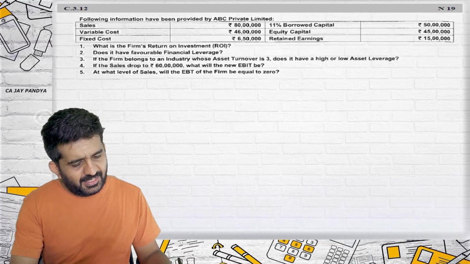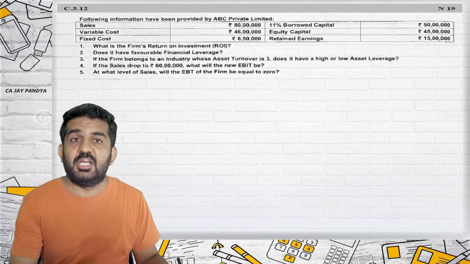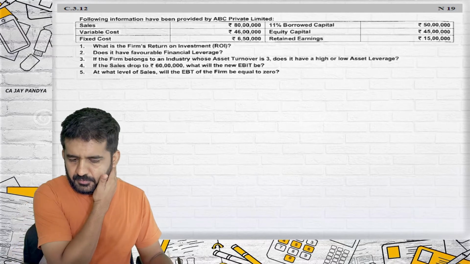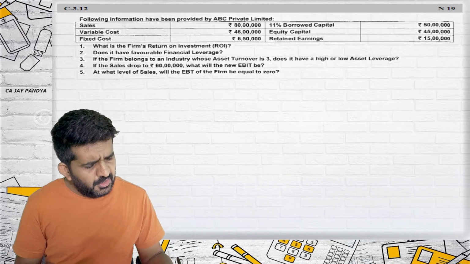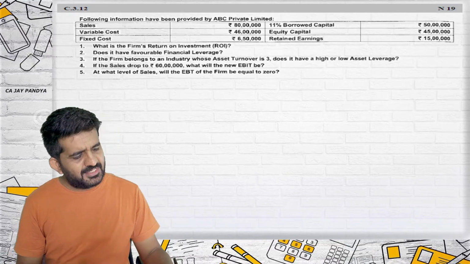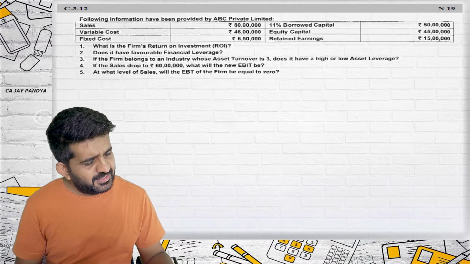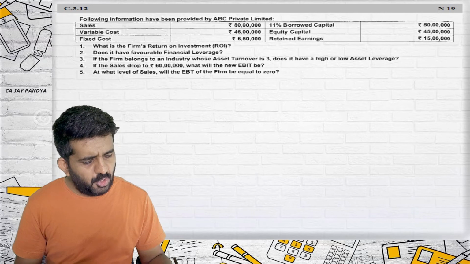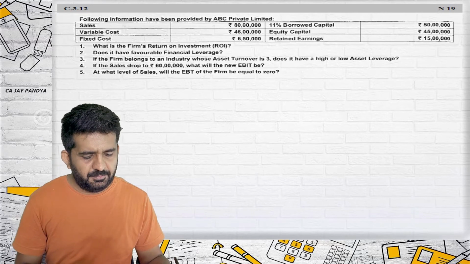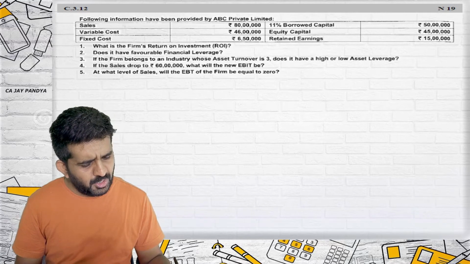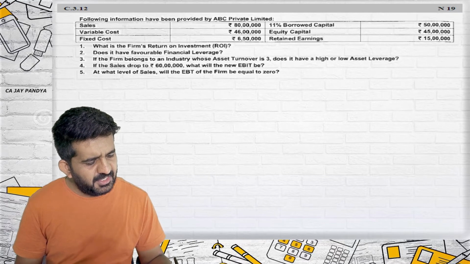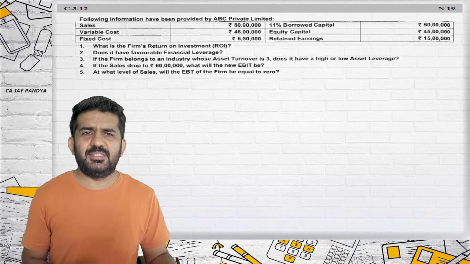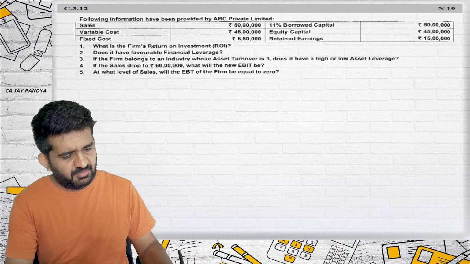Does it have a favorable financial leverage? This also we will be finding out. If the firm belongs to an industry whose asset turnover is 3, does it have a high or low asset leverage? If the sales drop to 60 lakhs, what will be the new EBIT? At what level of sales will EBT of the firm be equal to 0? We will be giving all these answers one by one.